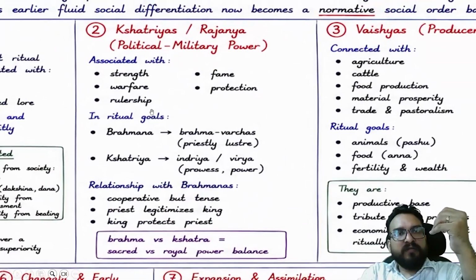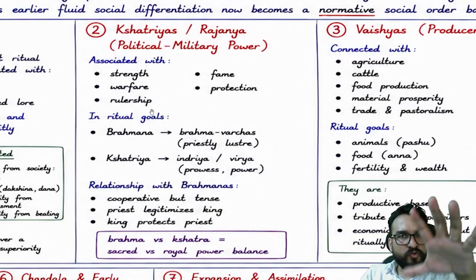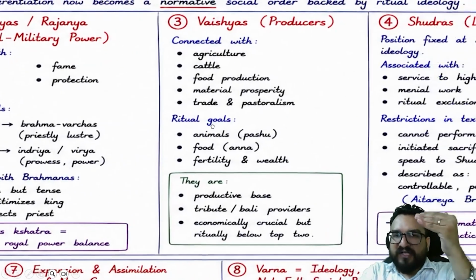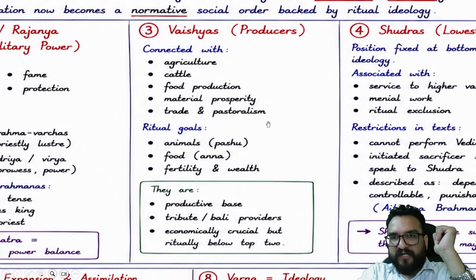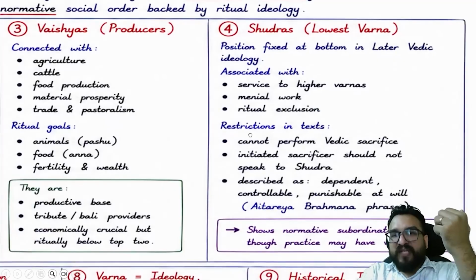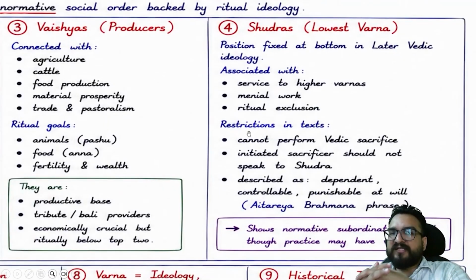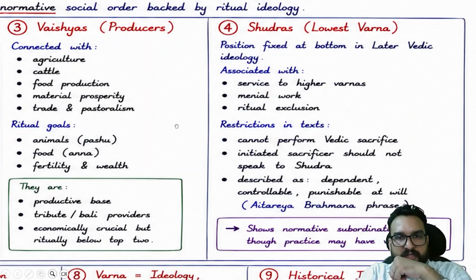Then Kshatriya, again an important class associated with political and military power. This you all must be knowing. Then there is the Vaishya class, where you will find they are treated as the producers. Producers base you will be finding over here, and they are the providers of Bali, tribute. Then you will be finding Shudras, the lowest Varna. Why? Because they have to serve the other three Varnas over here.